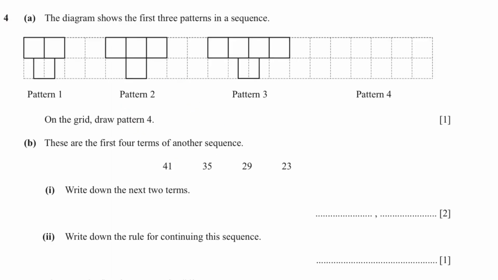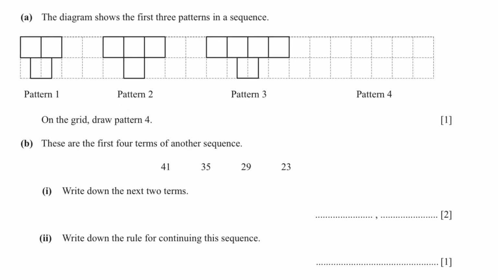Question number 4. We have been given 3 patterns, and on the grid draw pattern 4. What can you see? That there are 2 squares here, then there are 3, there are 4. So every time we are adding 1 square, but down there is only 1 square. So first there are 4 squares, we'll make 5 squares and 1 square here. So that's the pattern number 4.